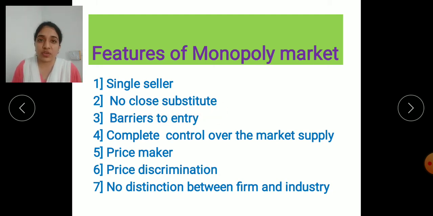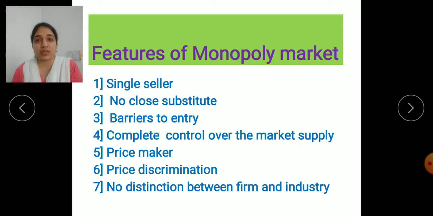The second is no close substitute. No close substitute means the goods produced by this seller will not be available with other sellers for the buyers. That's why it is said that there are no close substitutes. If you think about companies like Coke and Pepsi, these are close substitutes to each other, so that will not come under monopoly. Monopoly means only single sellers are there and only those people will sell those types of goods. As I told you, natural conditions are there.